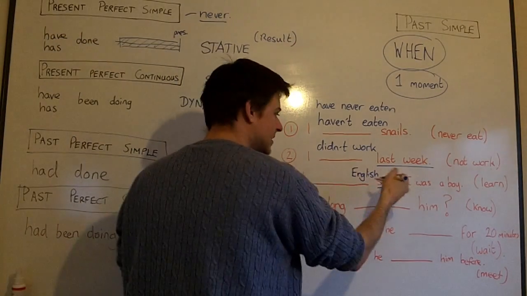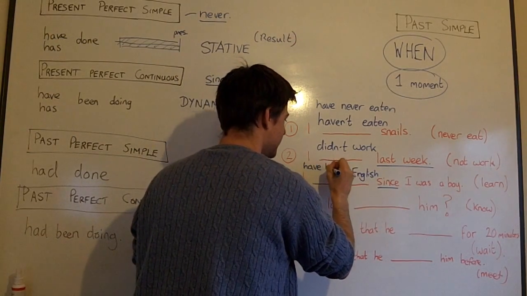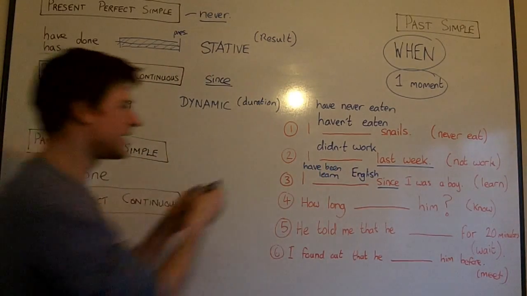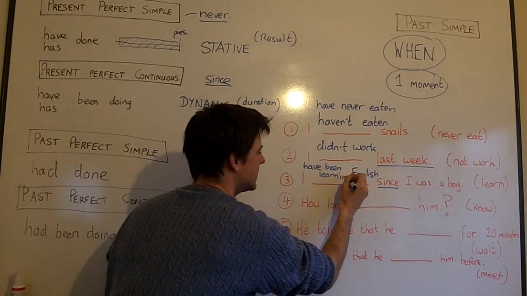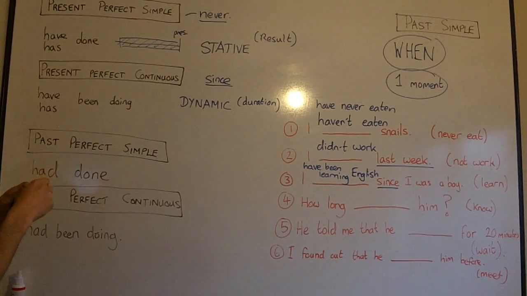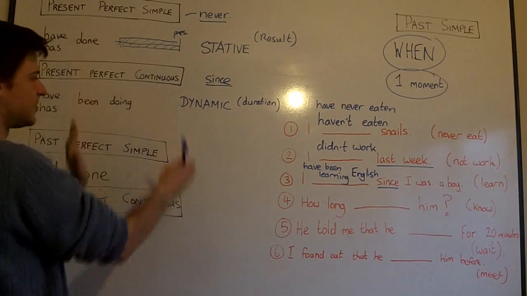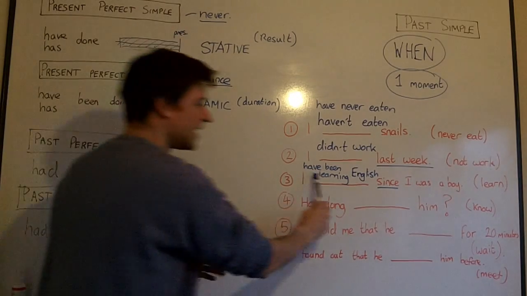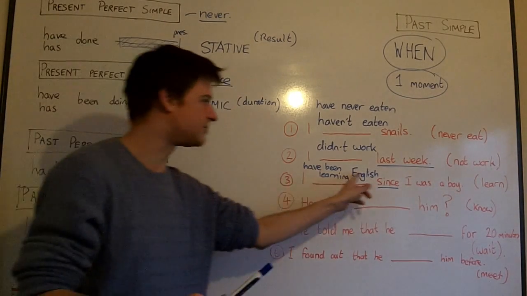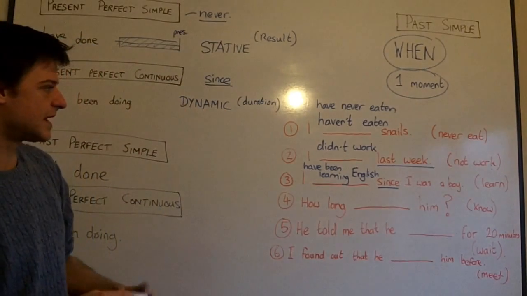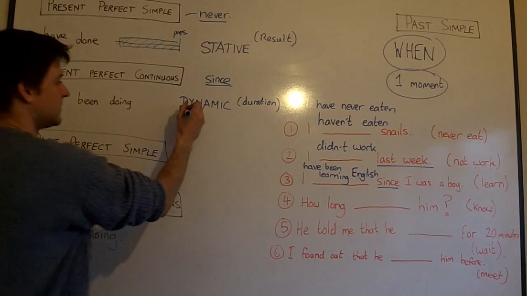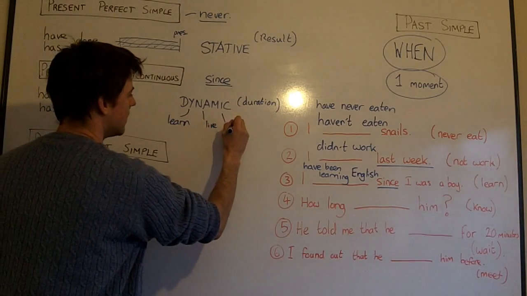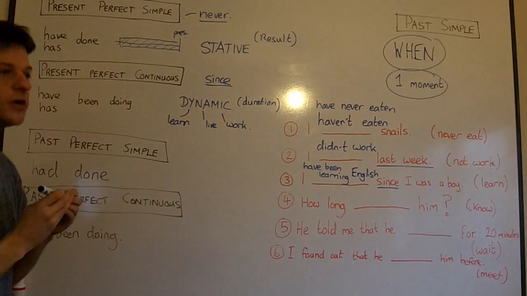So I have been learning English since I was a boy. Have been learning. Learn is dynamic. It takes place over a long period, and here we are emphasizing duration. So have been learning English since I was a boy. Okay? It's not past perfect. You'll see why it's not past perfect in a moment, because present perfect is always in relation to the present moment. And here you are still learning English. So I have been learning English since I was a boy. Okay? We could use other verbs here, other dynamic verbs like learn works, but also live. Also work. I have been working at this company for 10 years.